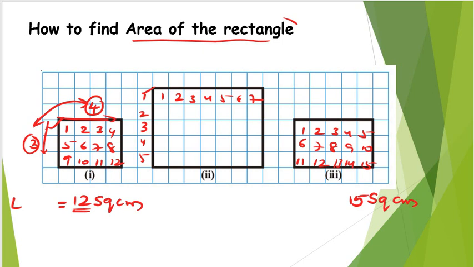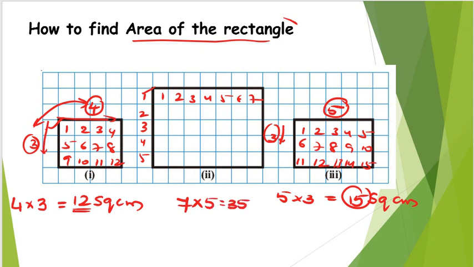So from this, there came a relationship between the length and breadth. Basing on that, we are going to get the area of this particular rectangle, right? Now here also each row is containing 5 squares and each column is containing 3 squares. So 5 into 3 is giving me 15. So 15 I can write as 5 into 3. The same way here also, directly without counting the number of squares, 7 into 5, which is nothing but 35 square centimeters.